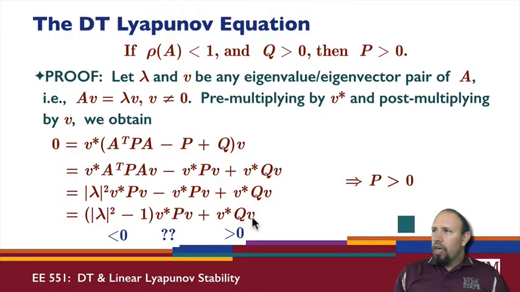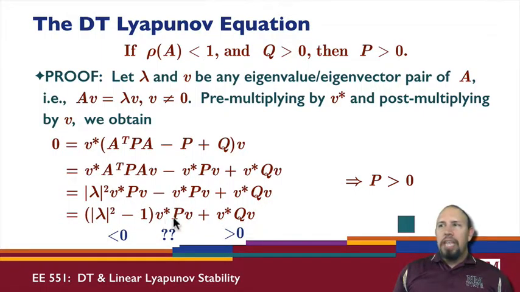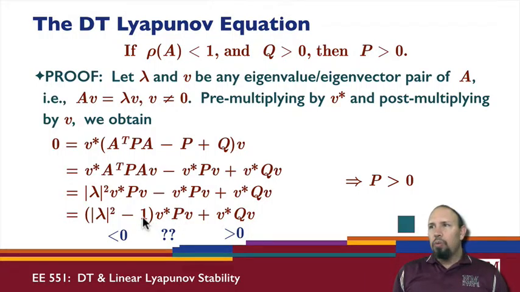So this quantity is positive, this quantity is negative. What does that say about this? What happens if this were 0? Could this be 0? The answer is no. This cannot be 0 because this is positive, and so these two must be equal and opposite. Since this is positive, this cannot be 0, so this is strictly negative. Could this be negative? No, it cannot be negative, and the reason is that a negative times a negative gives a positive.